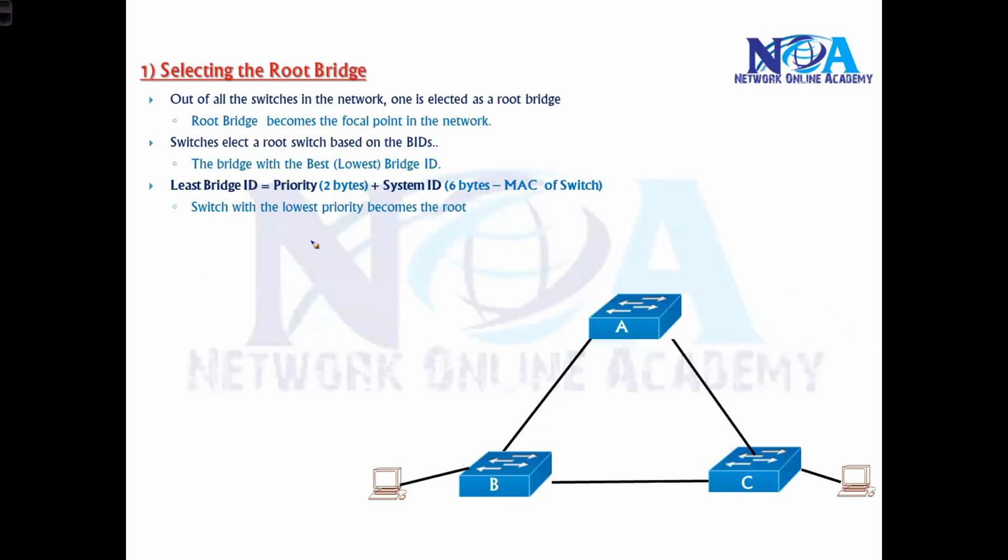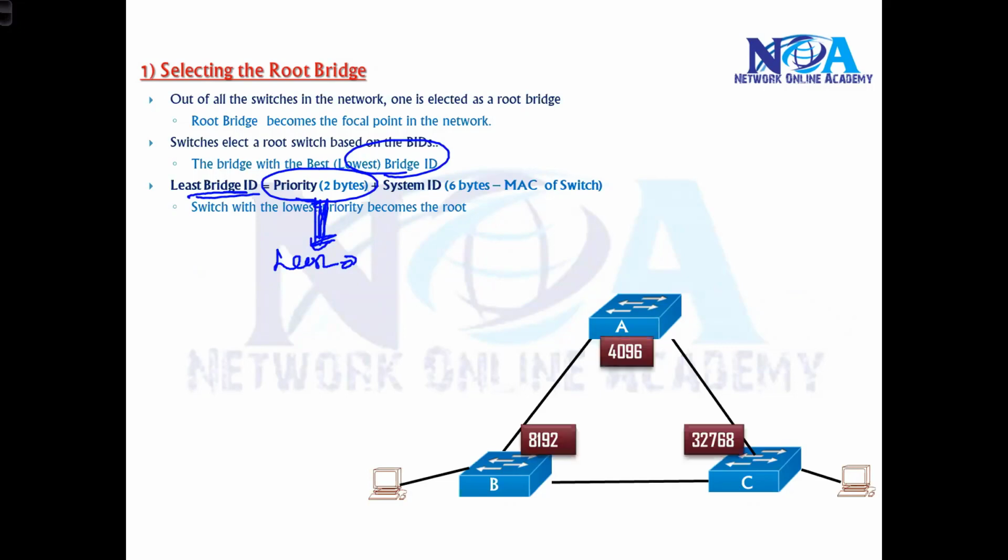Now the question is, what is bridge ID? The bridge ID is a combination of priority value. So every switch will have its own predefined priority value, and whichever switch has the least priority value will win. Like in this example, if I assume the priority value of switch A is 4096, switch B 8192, and switch C, let's say 32768.